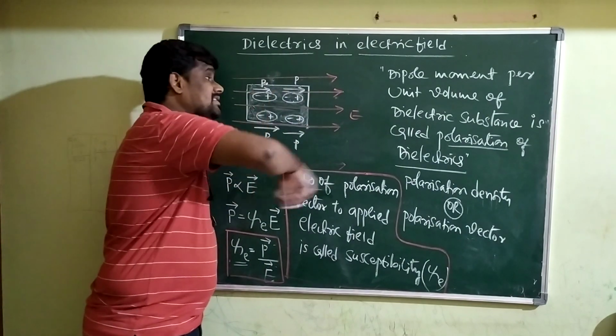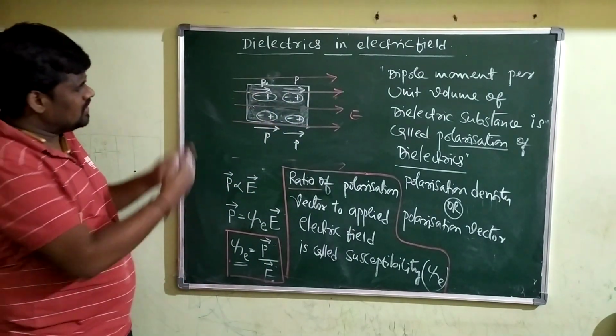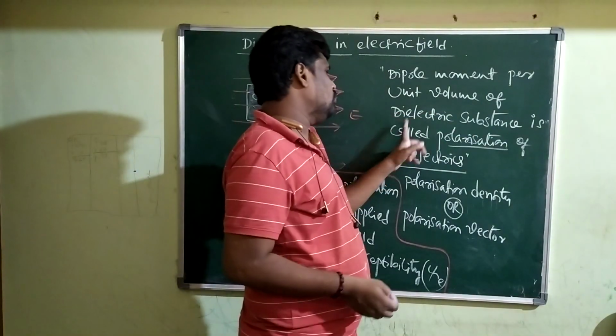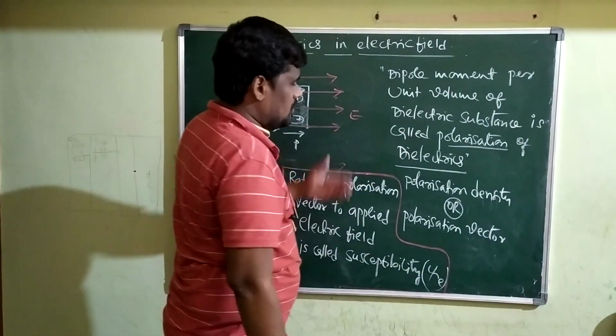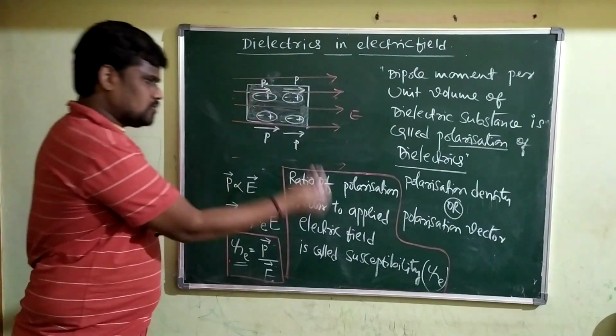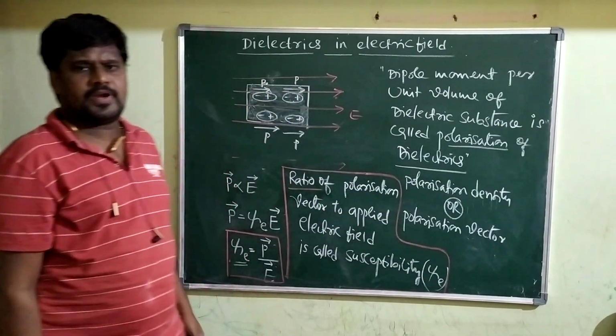Now the substance can have some dipole moment. Once again, the dipole moment per unit volume of this substance, we will call it the polarization of the dielectric. It is also called polarization density, and it is also called the polarization vector.